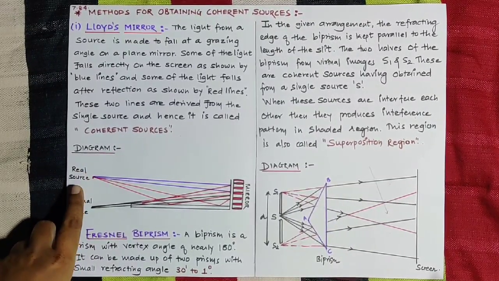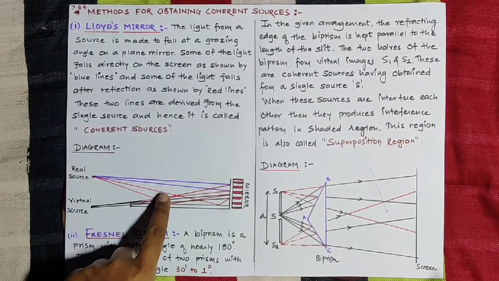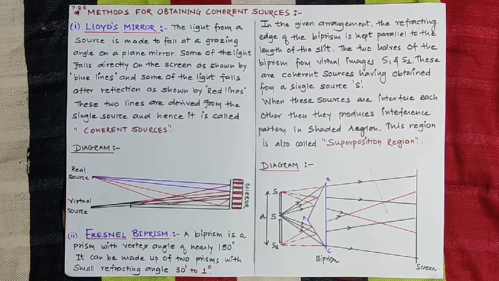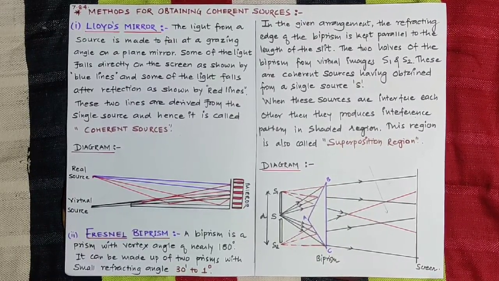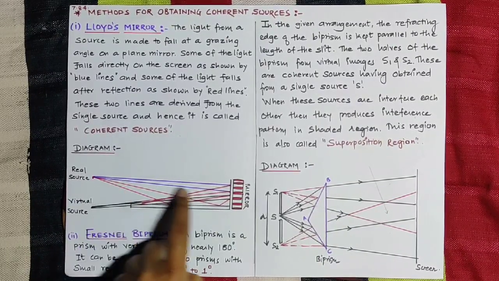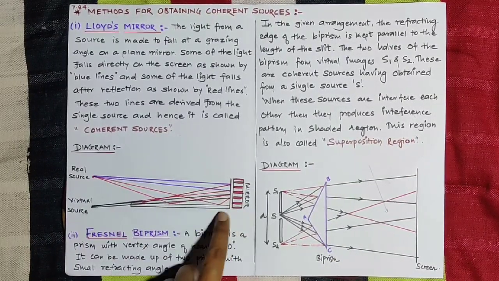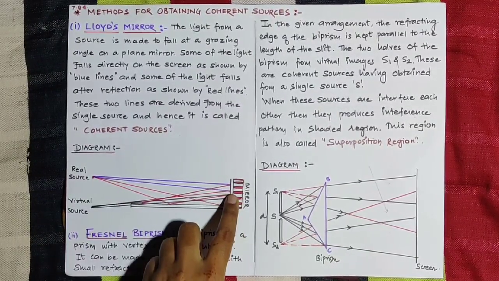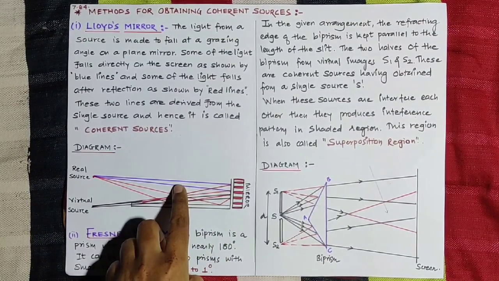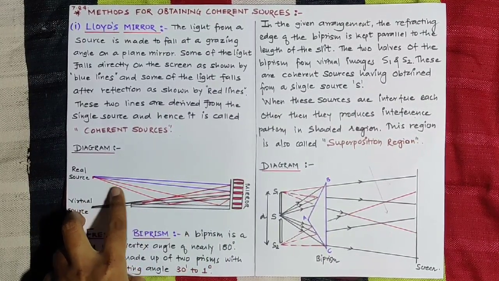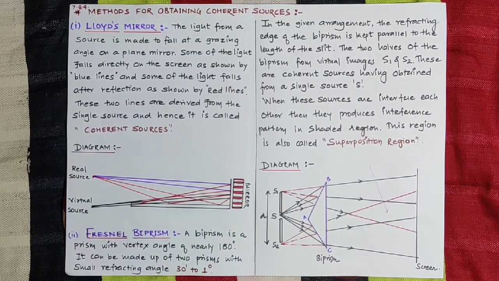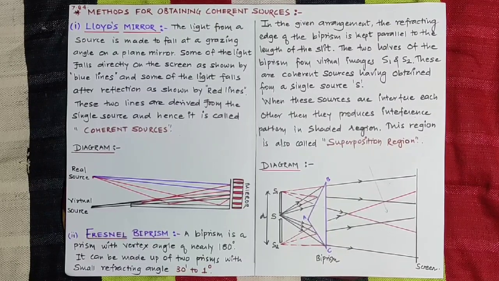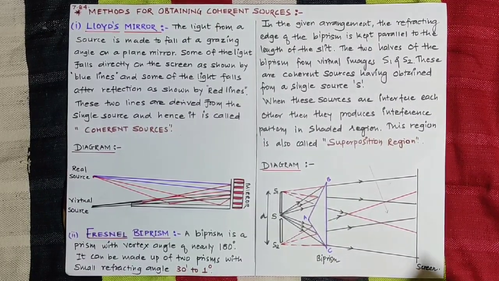So here in the diagram we consider a real source. Here we have two different colour lines. The blue lines represent the light that falls directly on the screen. Look here, this is the screen and that is the mirror. When the real source falls directly on the screen, it is denoted by blue lines, and some light is reflected back onto the screen, after reflection, as shown by red lines.